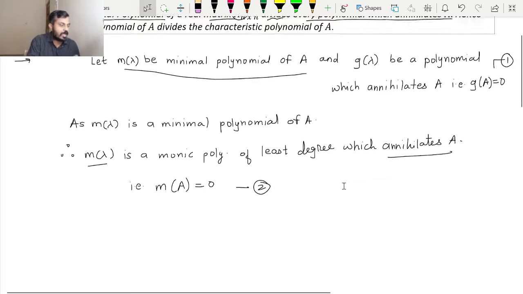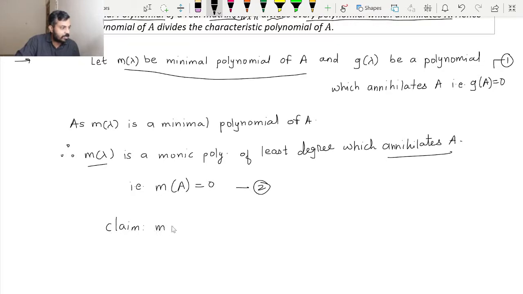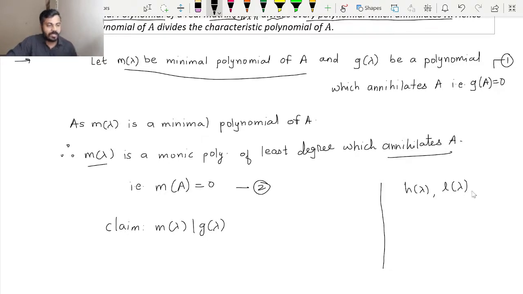Note that our claim is to prove that m of lambda divides g of lambda. In order to prove it, we are going to take the help of the division algorithm of polynomials. Let us recall what it is. Suppose I have some polynomials h of lambda and L of lambda, and we need one polynomial to be non-zero in order to apply the division algorithm.